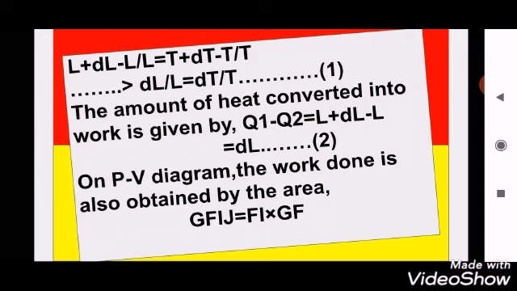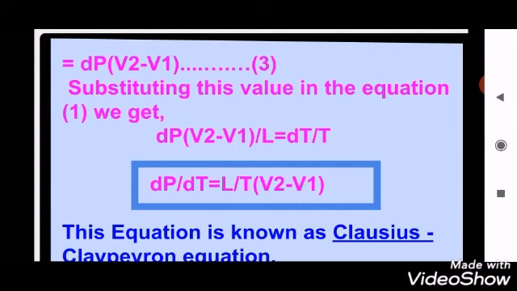So on the PV diagram, the work done is also obtained by the area GFIJ, which equals FI into GF. By substituting FI equals dP and GF equals V2 minus V1, we get dL equals dP into (V2 minus V1).